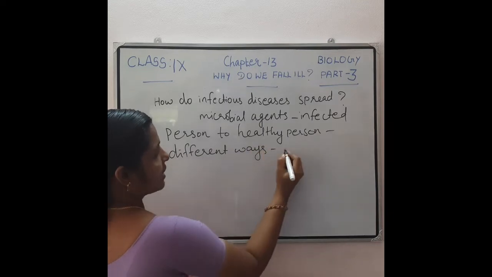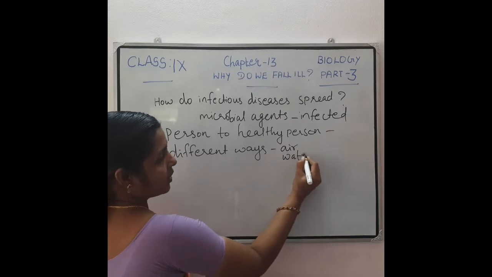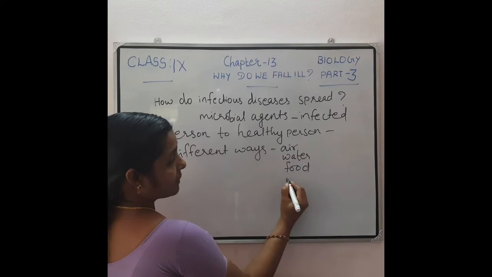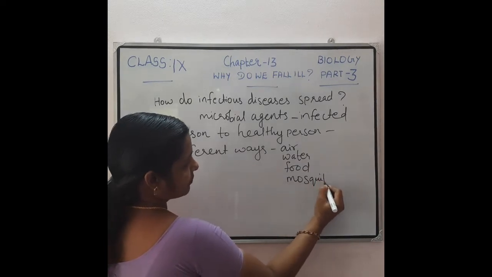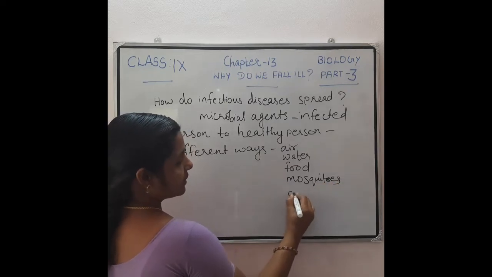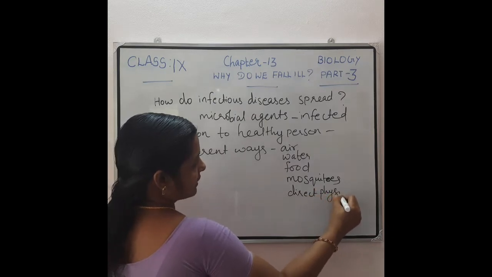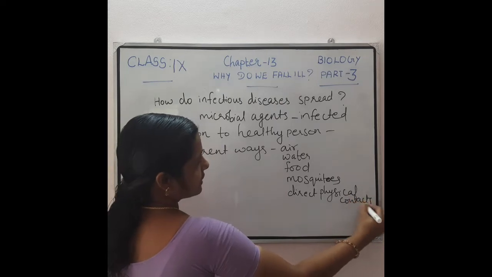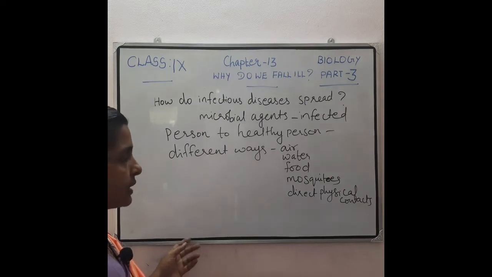These ways are either through air or through contaminated water or through food or by insects such as mosquitoes, which carry them, or by direct physical contact. So through these ways, the diseases are spreading from an infected person to a healthy person.